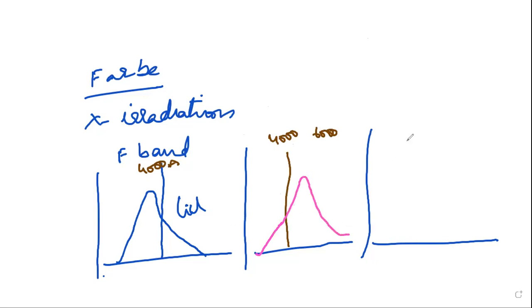This is energy in electron volts, and this is wavelength lambda in angstroms.